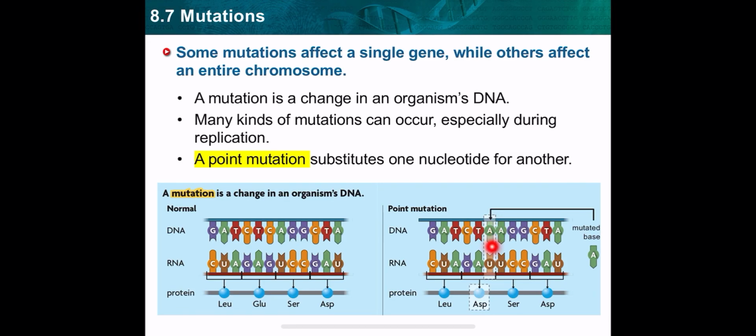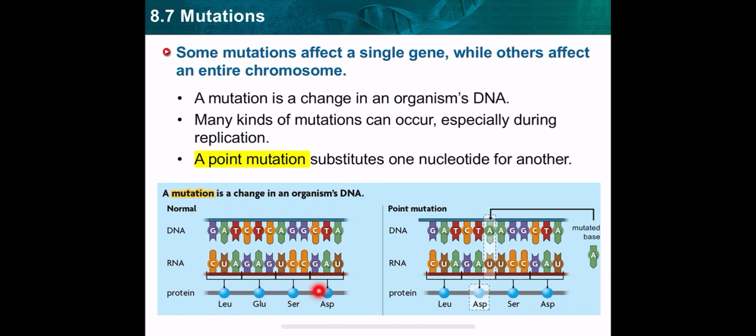To know whether this will affect the phenotype or not, I should know whether this will affect the amino acid or not. Let's see here. This DNA should be transcribed, according to the central dogma of molecular biology: replication, then transcription to form RNA, then translation to form amino acids. So now, after formation of mRNA and translation, the amino acids that will form are LEU, GLU, SER, ASP.